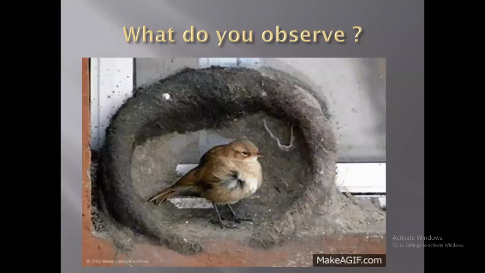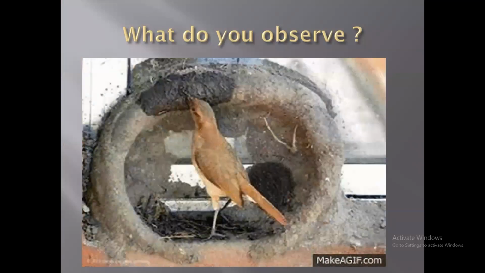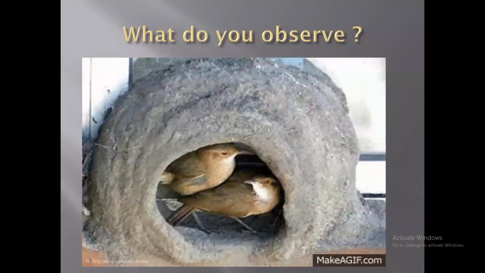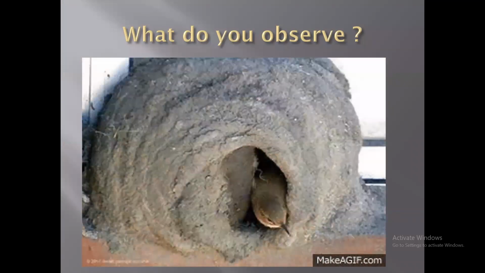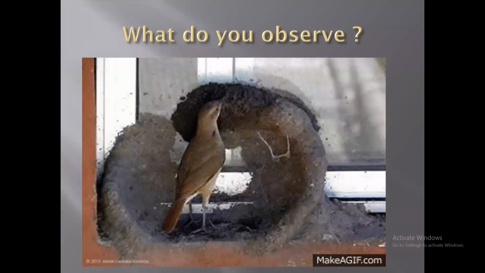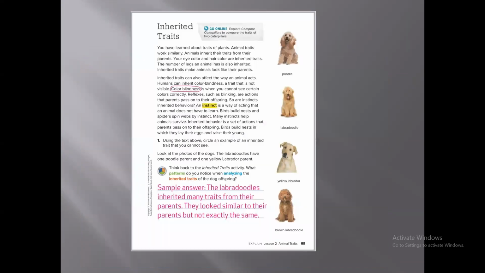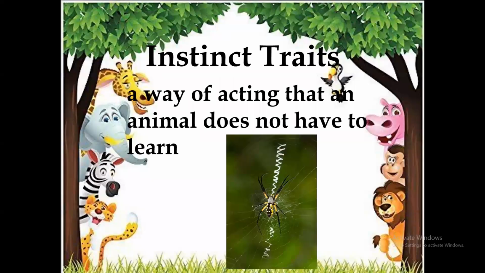The second type of trait, as you see, is when animals do something without learning, inheriting it without learning. We will call this one instinct traits.